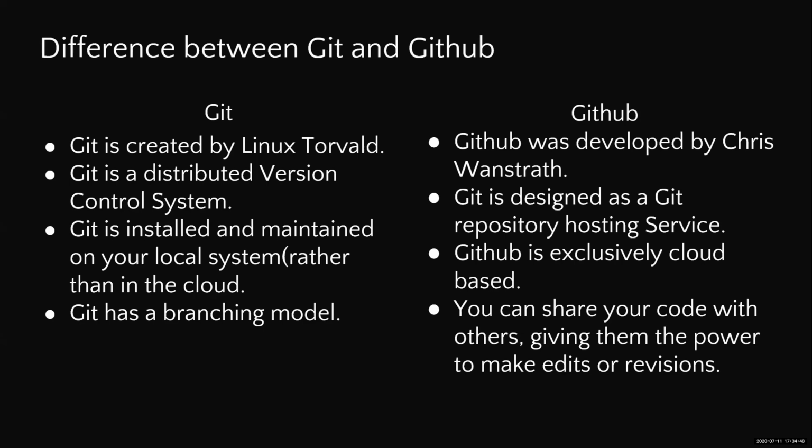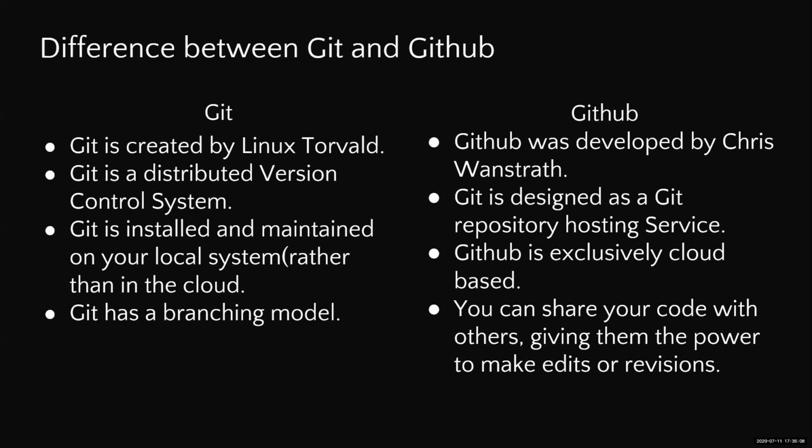GitHub was developed by Chris Wanstrath. Git is generally installed on the local system, such as Git Bash. And GitHub is exclusively cloud based, and it is a website type thing.